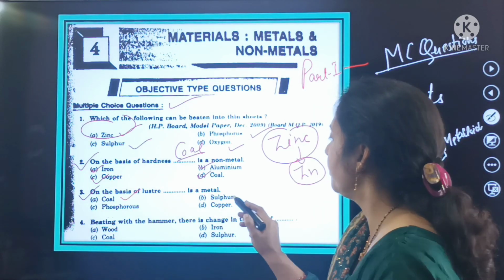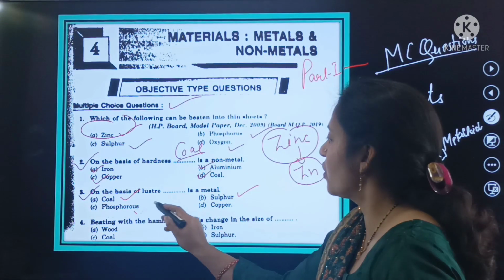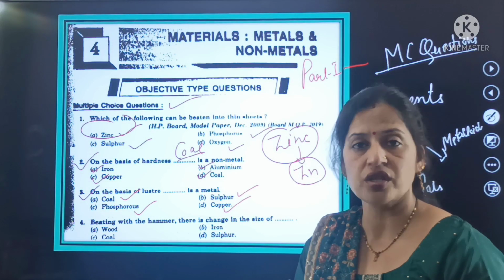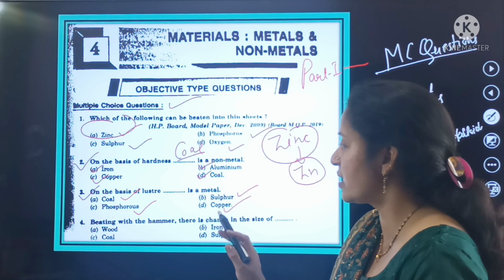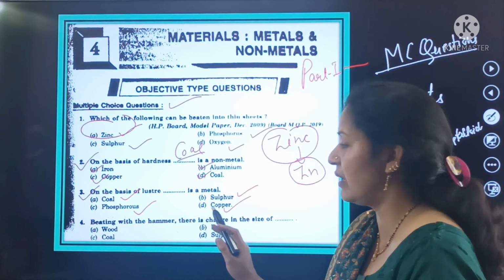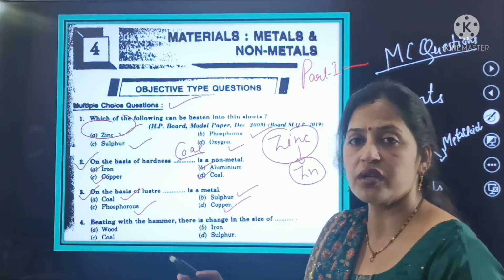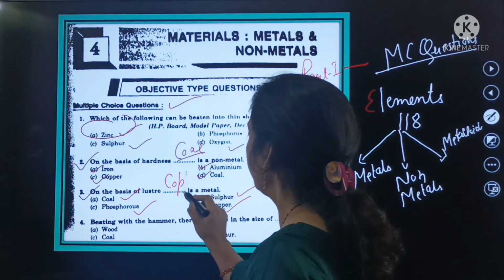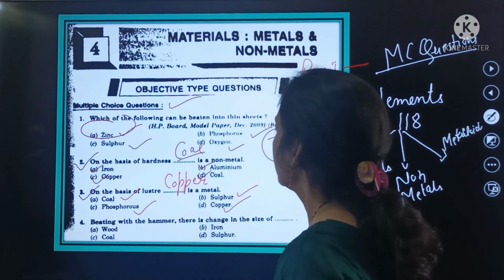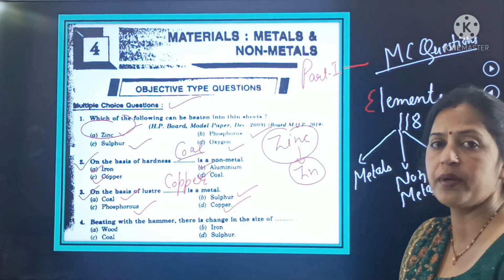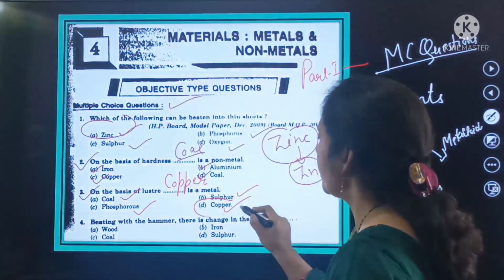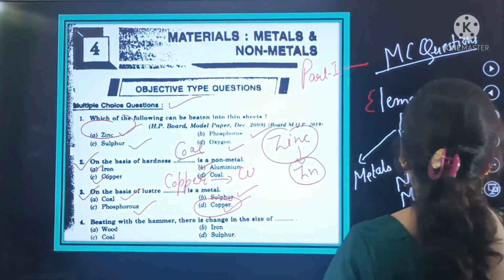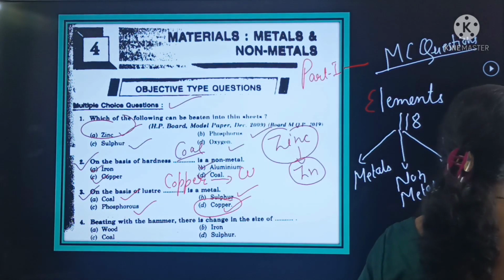Options are A coal, B sulfur, C phosphorus, and D copper. On the basis of luster, dash is a metal. So beta, if we look at luster, copper, sulfur, phosphorus, they're not all metals, but only copper is a metal. So on the basis of luster, copper is a metal. So here copper is the right answer, and the symbol of copper is Cu. This was your question number 3.